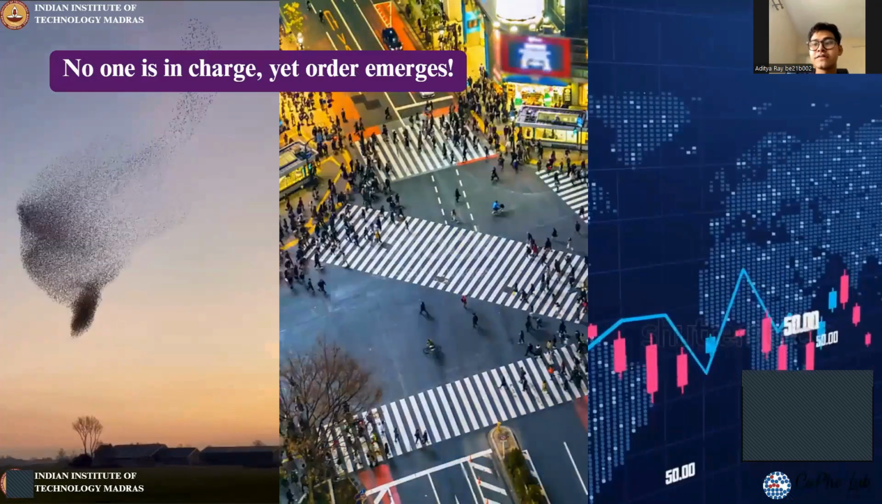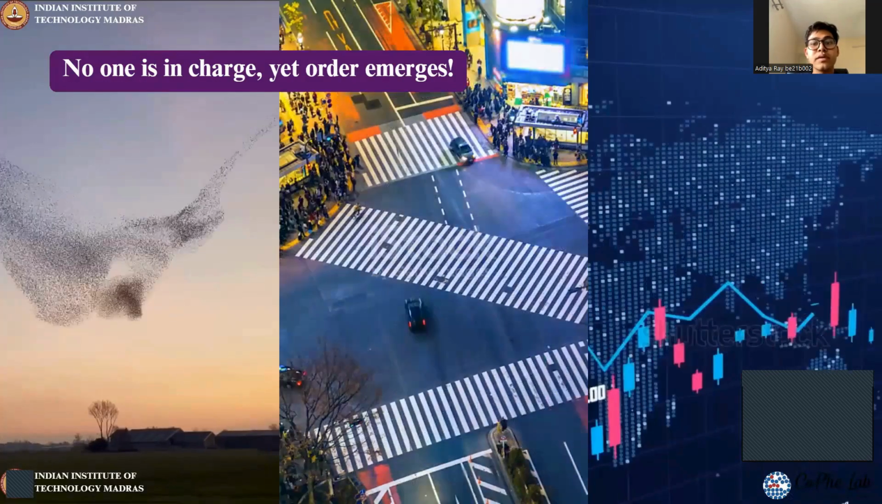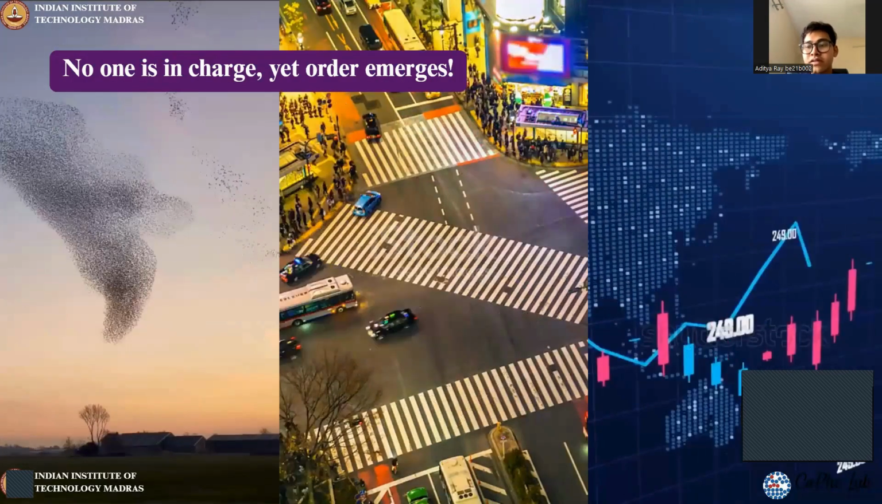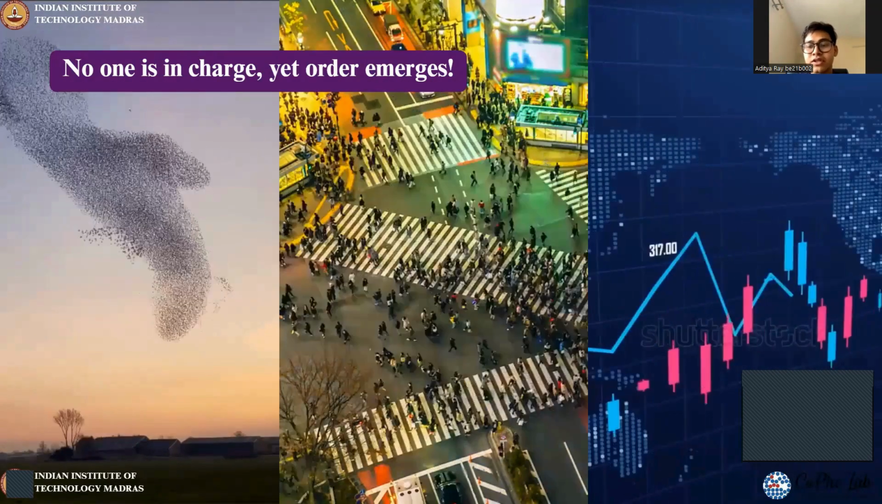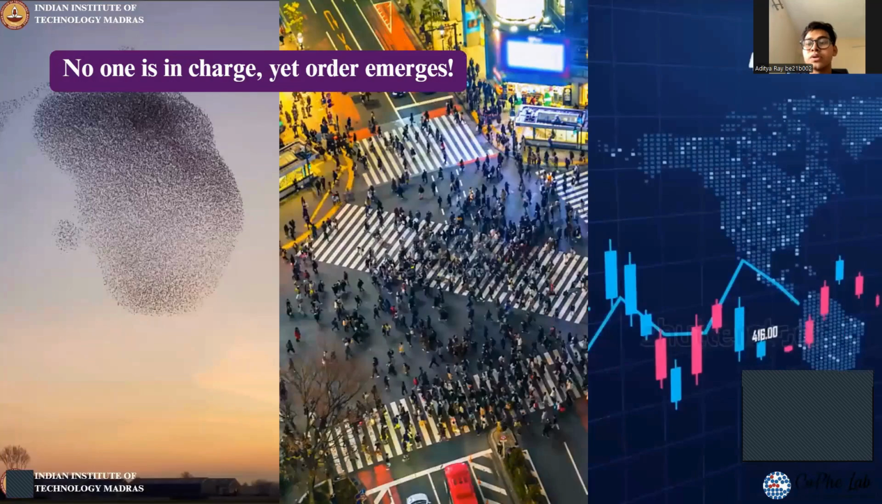Look at a murmuration of starlings. There are hundreds of thousands of birds moving as one fluid organism with no conductor. Or let's look at the Shibuya crossing in Tokyo, where there are thousands of pedestrians navigating each other in perfect fluid chaos, with no traffic controller deciding who goes where.